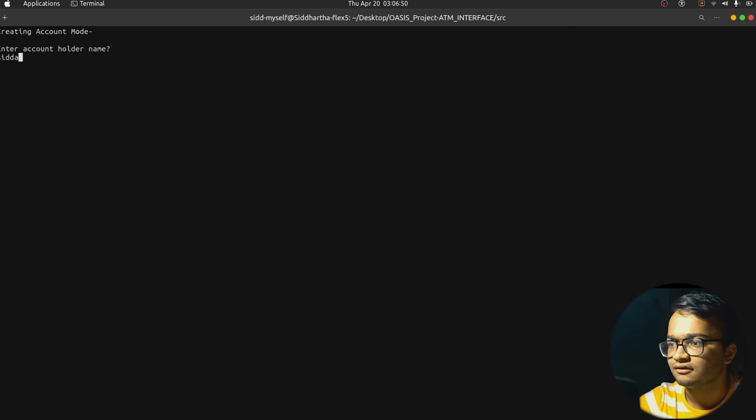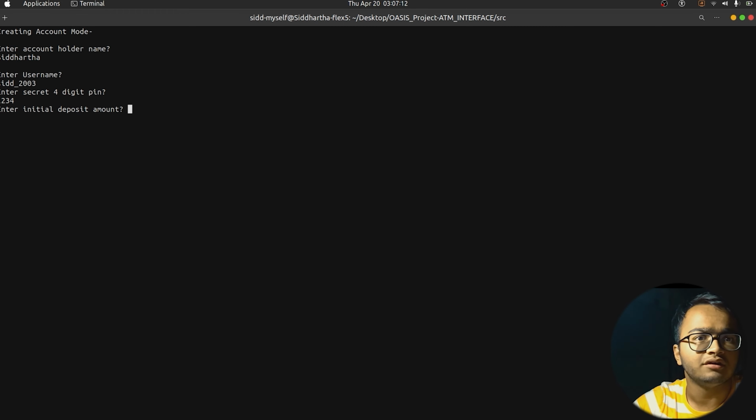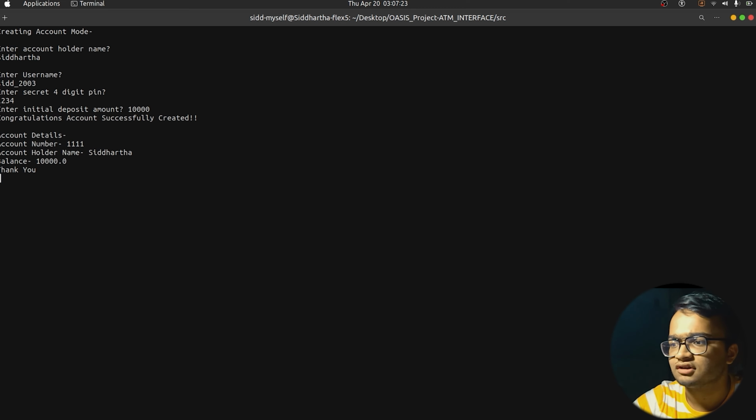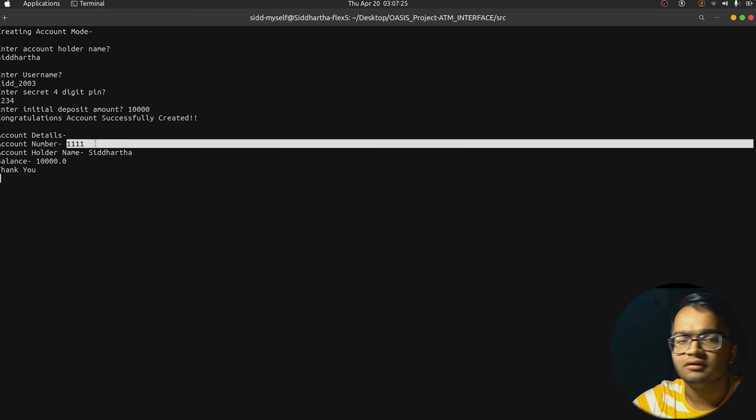So the first username was Siddharth. Let me quickly write the following details. It is asking for the username. It was sid_2003. Let's press enter. After that, it asks us to enter the 4-digit user pin. Let it be 1234. After that, it asks us to enter the initial deposit amount, or the opening balance of the account. So let us write 10,000 as it was written there. It shows that the account is successfully created, and the account number is this for mine.